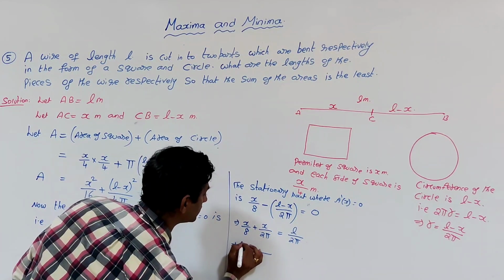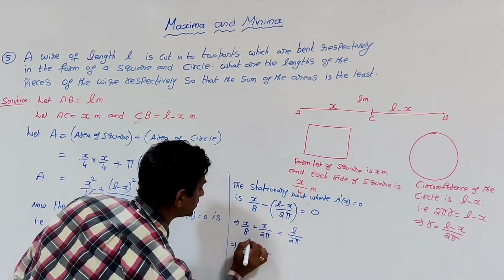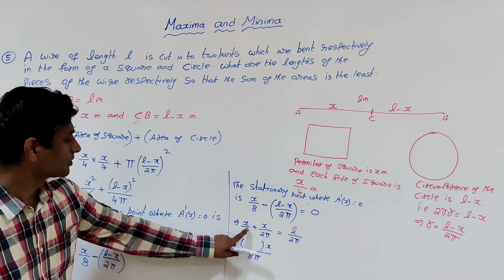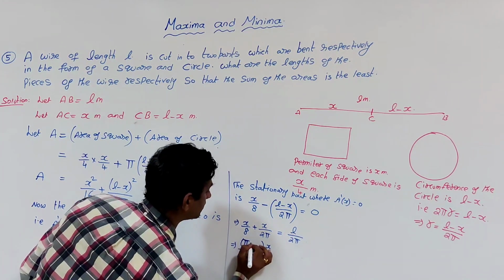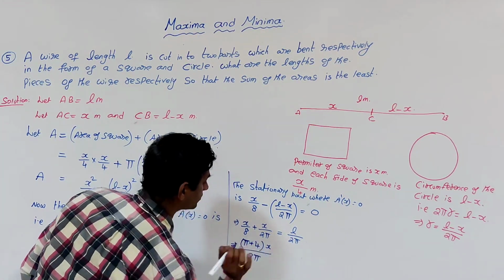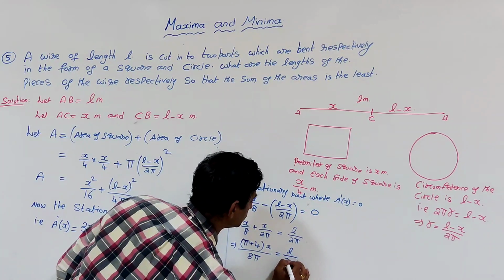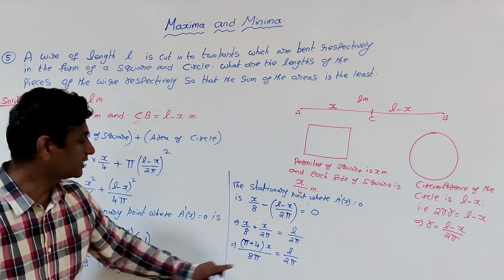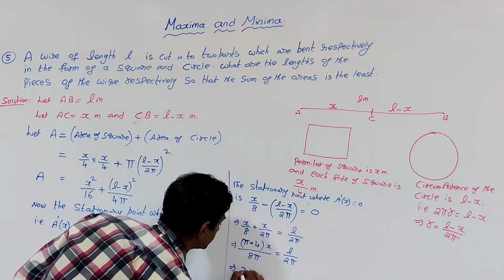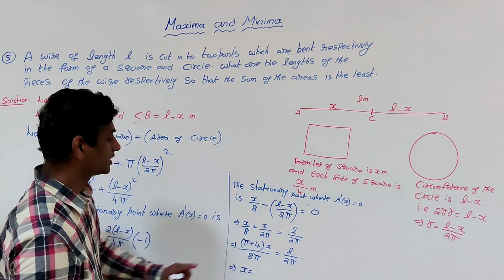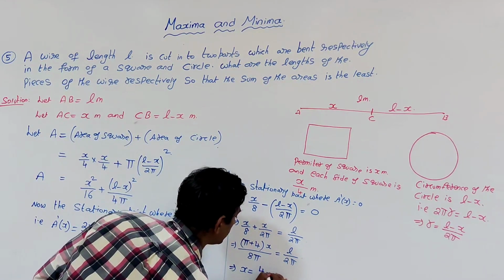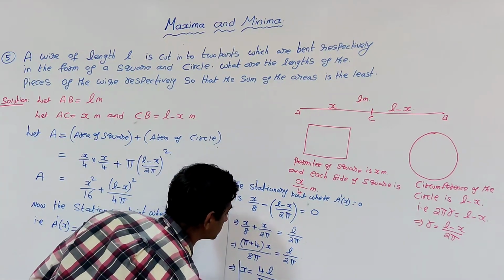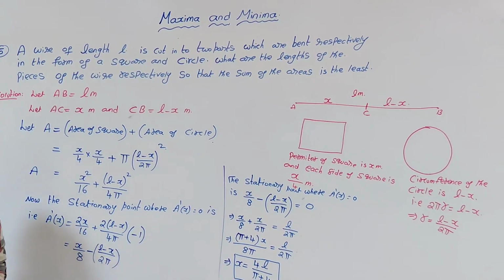Then x common, so if 8 pi is the LCM, x times pi plus 4 is equal to L by 2 pi. Then what is x? So pi gets cancelled, and the 4s get cancelled. So x will be 4L by pi plus 4. So this is the stationary point.